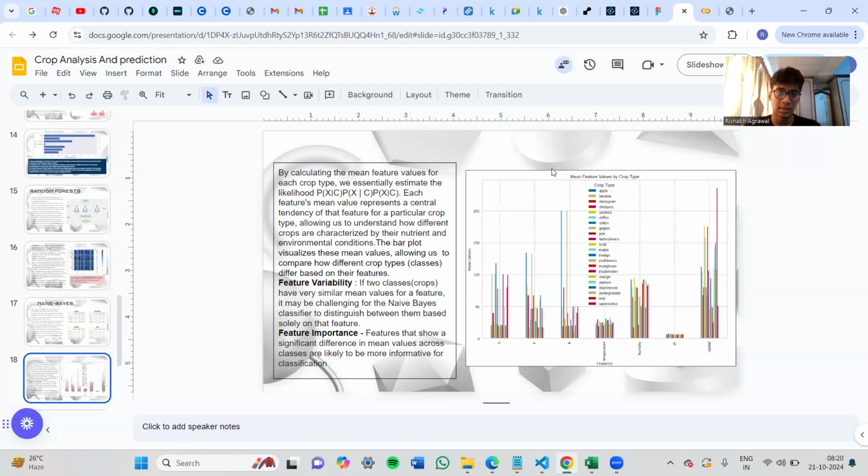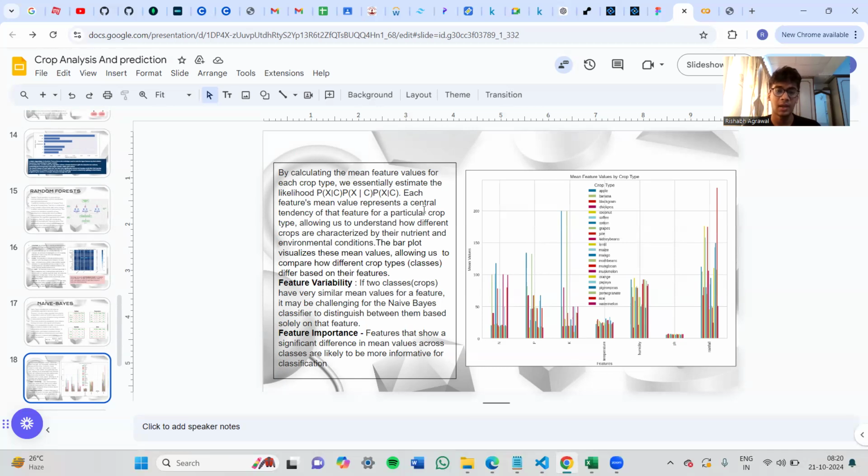Next, in this chart, you can see each feature's mean value represents the central tendency of that feature for each crop, allowing us to understand how different crops are characterized by their nutrient and environmental conditions. The bar plot visualizes these mean values, allowing us to compare how different crops differ based on their features.